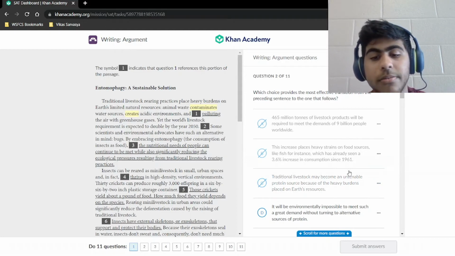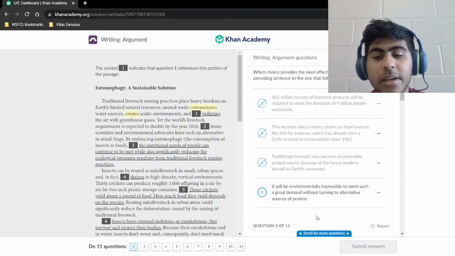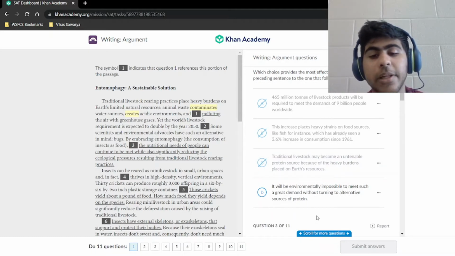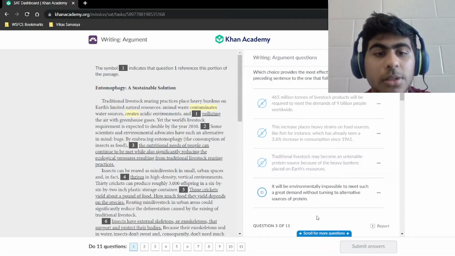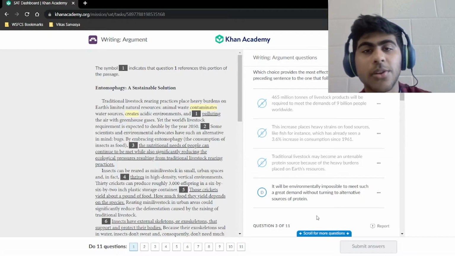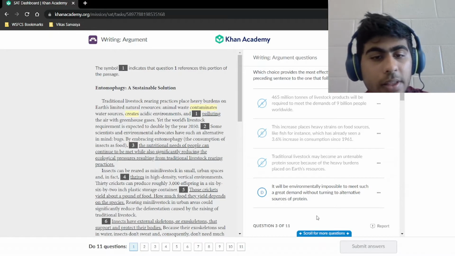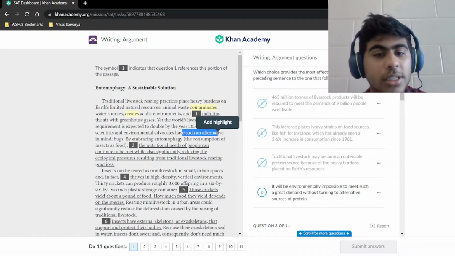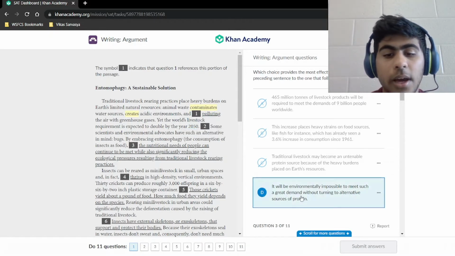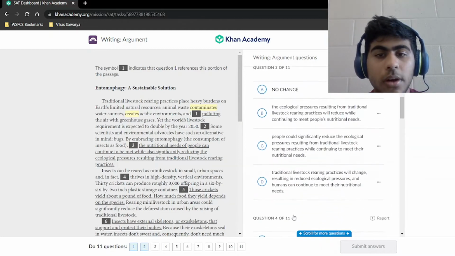That's our transition. It will be environmentally impossible to meet such a great demand without turning to an alternative source of protein. It says the word alternative. It says other ways to get around doing this. And this says such an alternative, which is the bugs. So that is our answer. And we can move on.